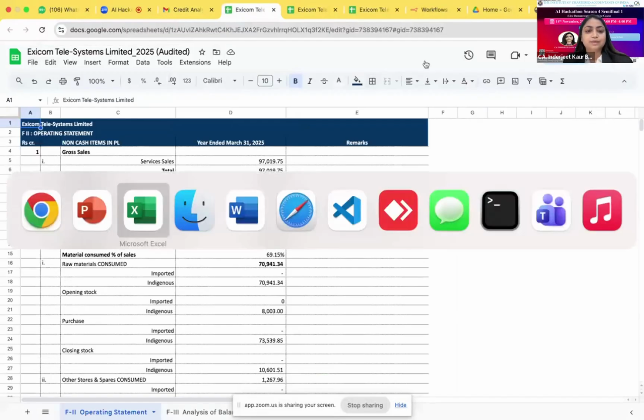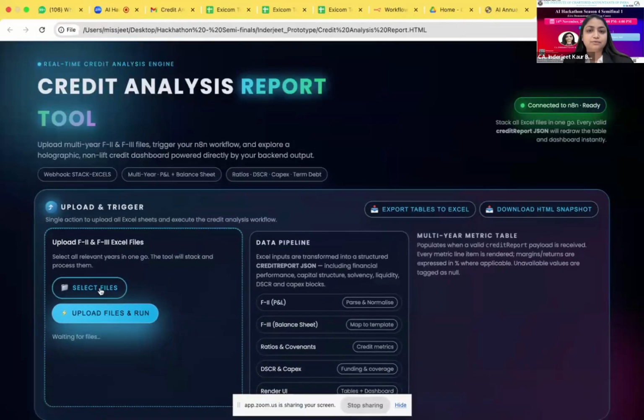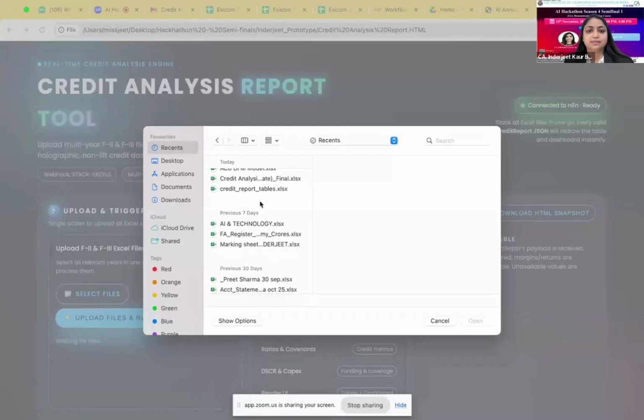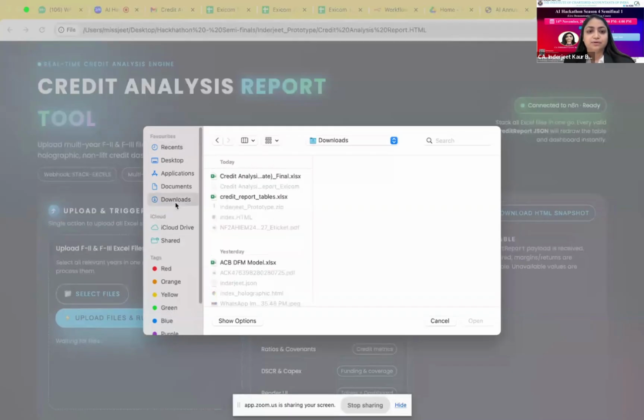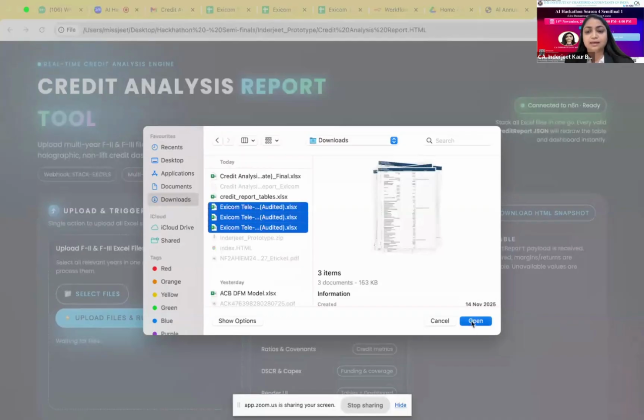Then we will move to the next tool, that is the credit analysis report. I just have to select these files after checking whether they are fine or not. So I'm selecting these 3 files.